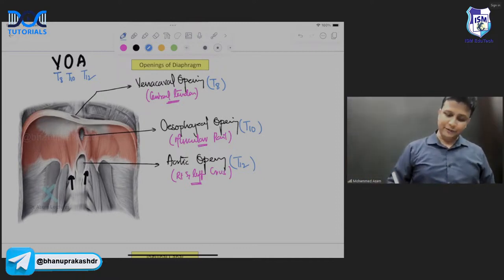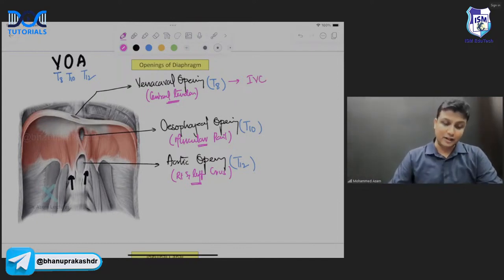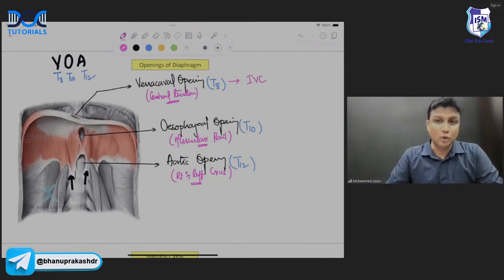So number one, my dear friend, what is going to pass through the vena cava opening? Inferior vena cava. Please write it down and forget about it. Why? Because the inferior vena cava is passing through the vena cava opening, and of course, my dear friend, they will never ever ask you in the exam that only the inferior vena cava passes through the vena cava opening.